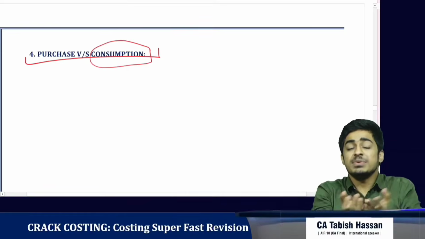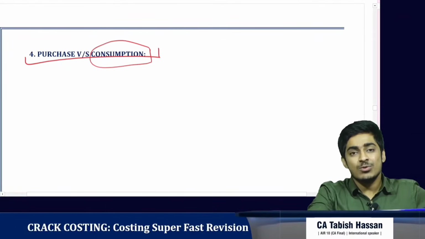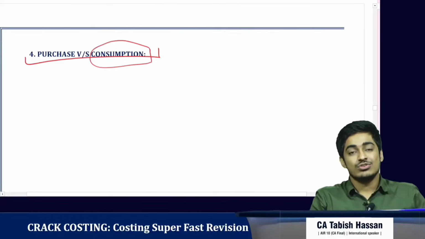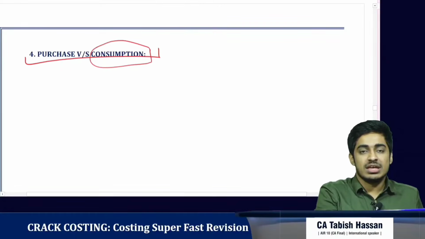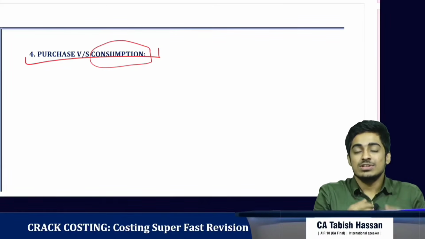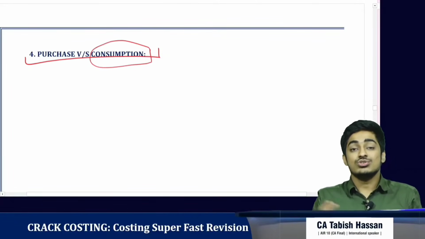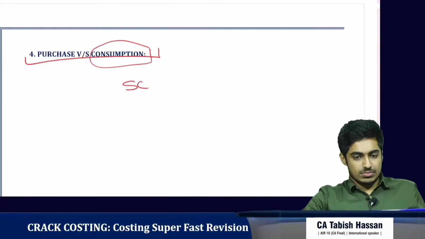For the period there is no cost. What we are finally seeing is how much cost has increased. Only if we consume do we put it as a cost in our P&L, and only for the cost are we seeing whether it has increased or decreased. If it is just transferred to the next period, there is no point in analyzing the variance, right?